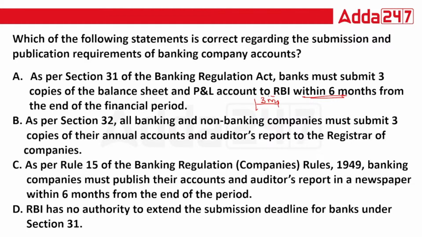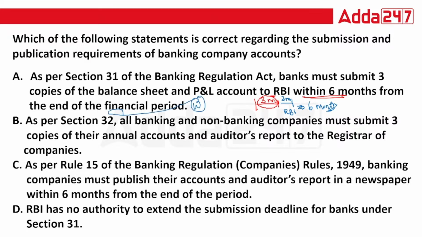If within this 3 months you are not submitting, then you can take the permission from RBI and extend a further 3 months. That is how 6 months are allotted to you. Otherwise, generally you have only 3 months. So this option is wrong.